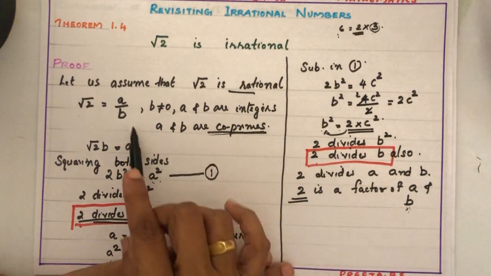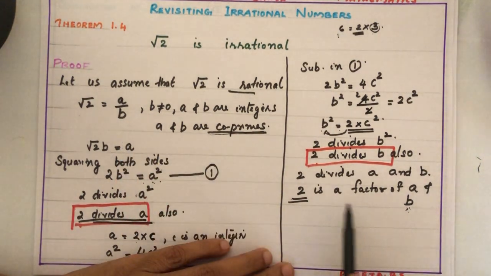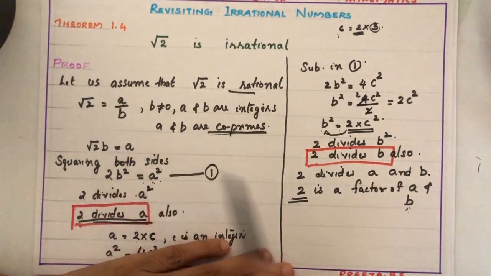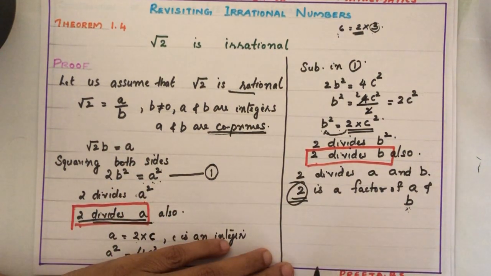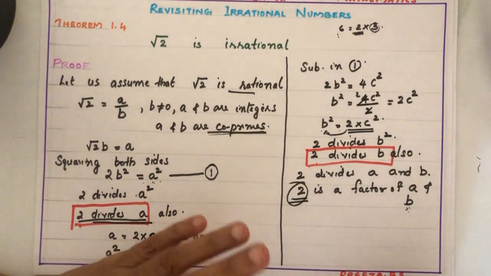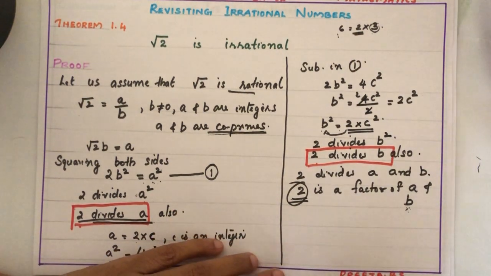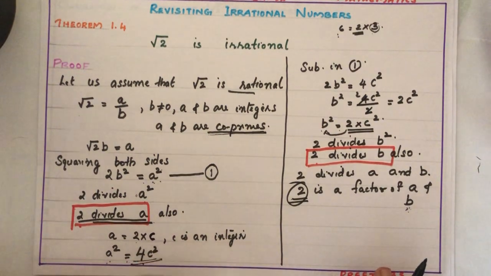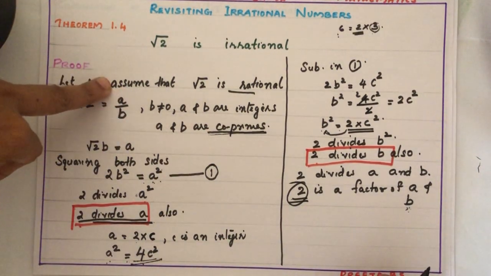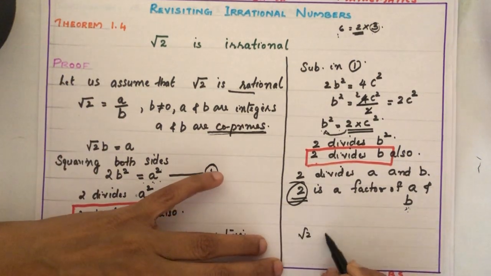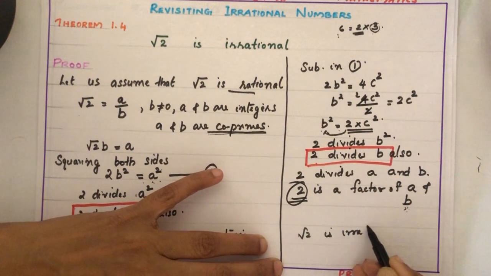We have taken a and b as coprimes, but finally we got a and b are not coprimes because 2 is a common factor. Okay children, one contradiction came. This contradiction has come because of our wrong assumption. So our assumption is wrong. So root 2 is irrational.